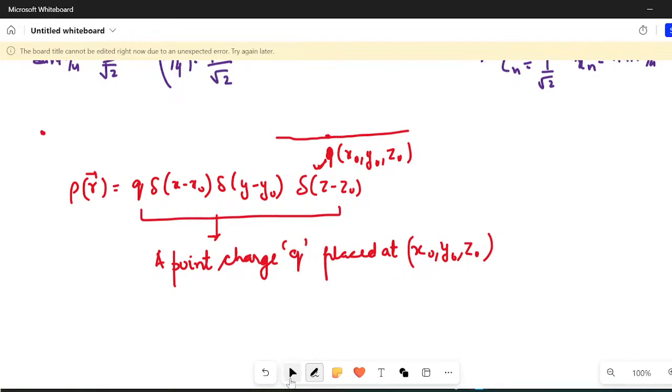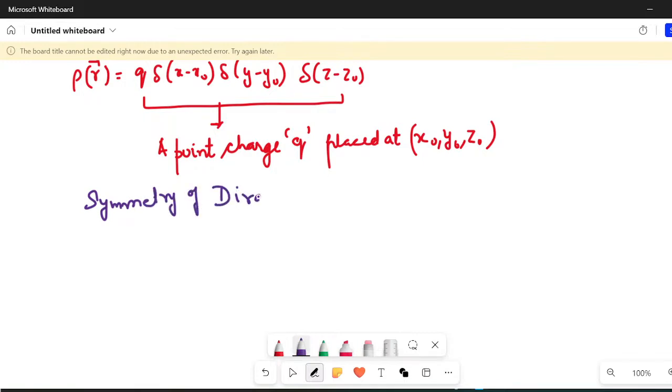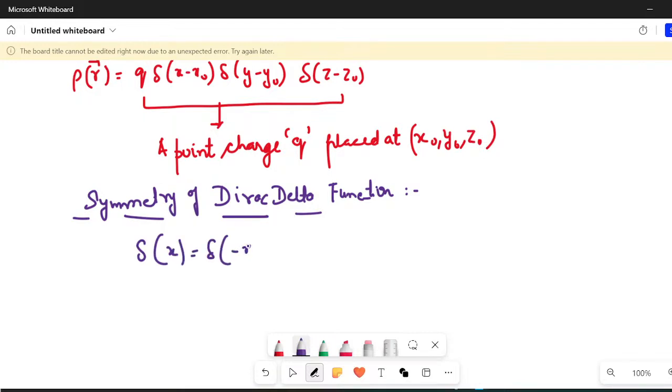Okay, another important property that you should remember is the symmetry of the Dirac delta function. Always remember that the Dirac delta function is a symmetric function. That is, whether I write Dirac of x or Dirac of minus x, they mean one and the same thing. Whether I write Dirac of x minus a, or Dirac of a minus x, they are one and the same thing.